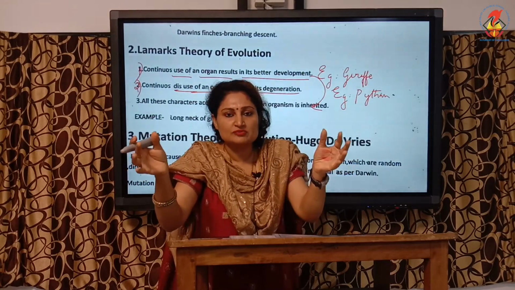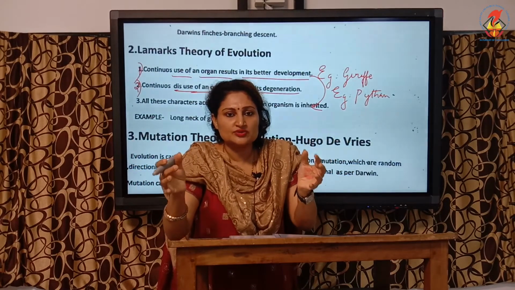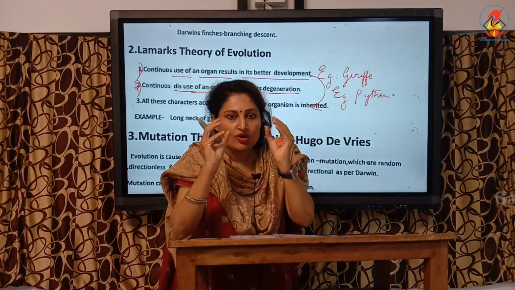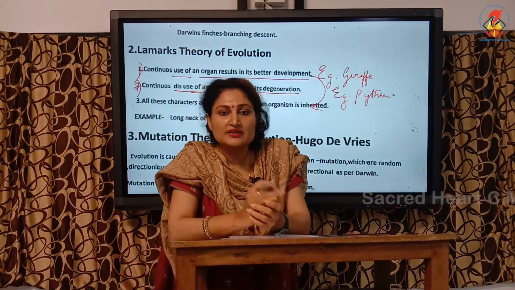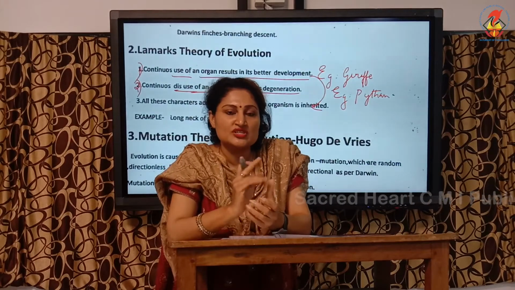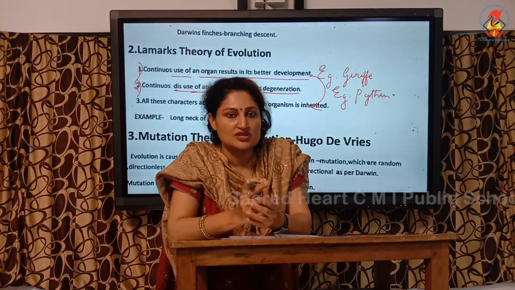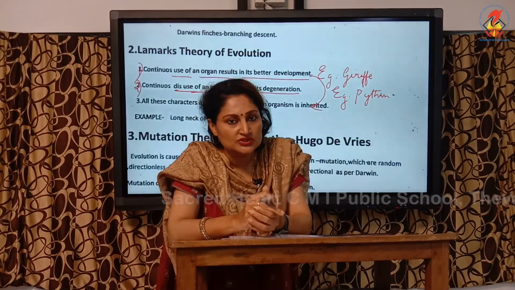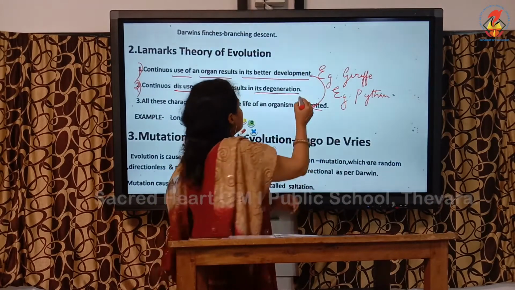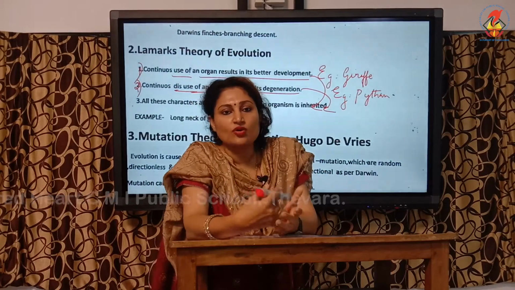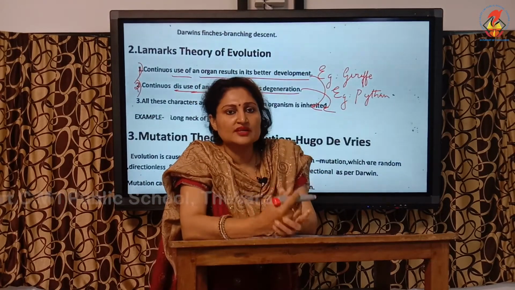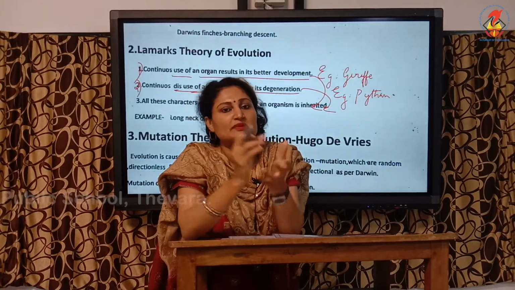Therefore, what happened to the limbs? The limbs became reduced, and now we have two lumps on the hind end of the python, which is not of use, but it has all the structure of the limbs, which indicates that its ancestor had the limbs, but because of its continuous disuse, it degenerated, and this is inherited by its offspring. When it gave birth or when it laid eggs, all the offsprings were bearing these rudimentary limbs.